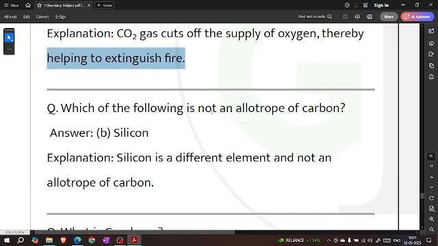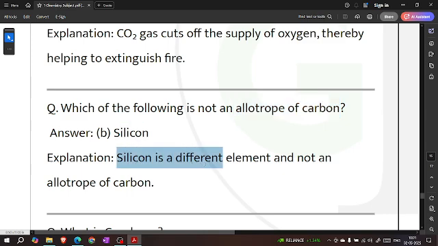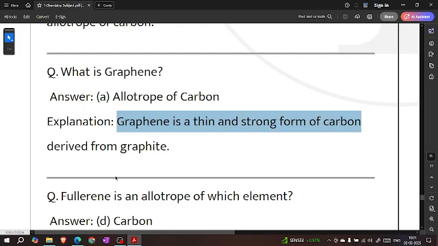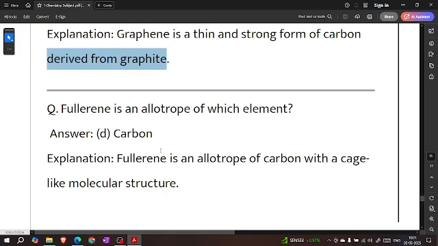Which of the following is an allotrope of carbon? Silicon. Silicon is a different element and not an allotrope of carbon. What is graphene? An allotrope of carbon. Graphene is a thin, strong form of carbon derived from graphite.